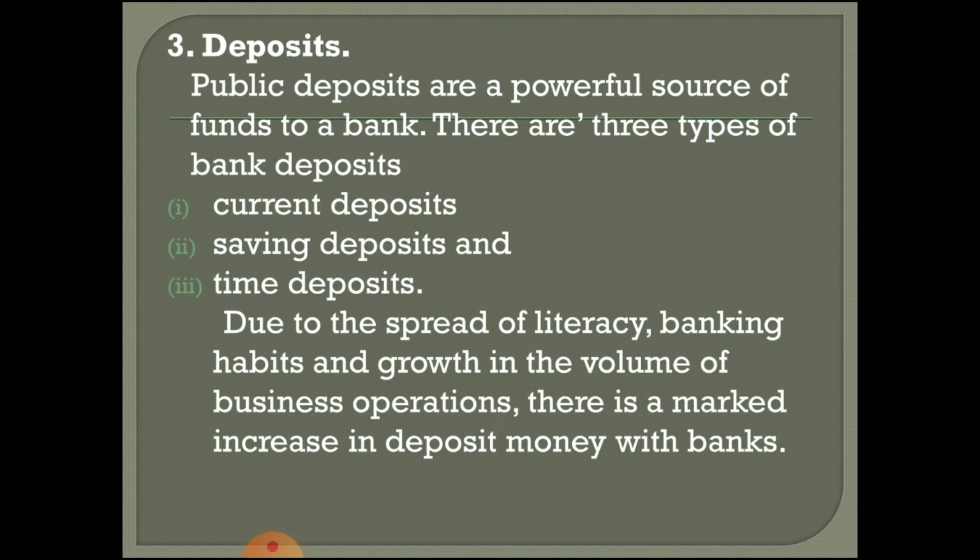Third is deposits. This is a very important source for all commercial banks. What the bank does is collect deposits from those who have excess money.